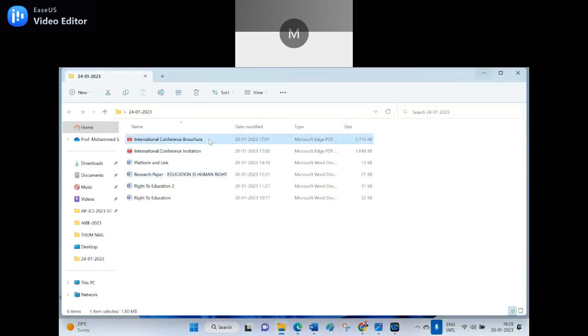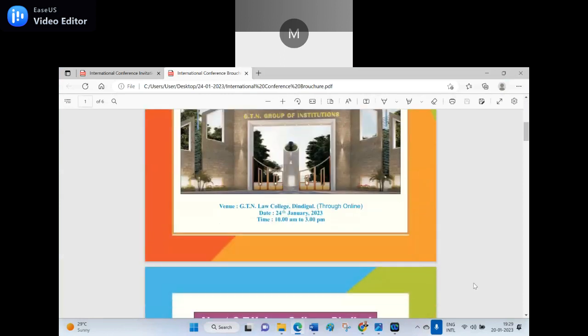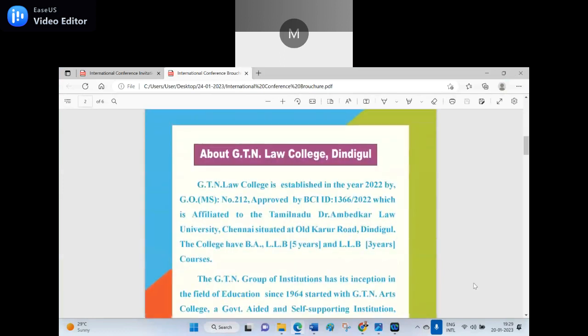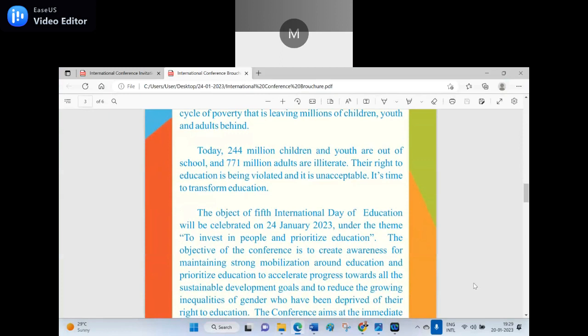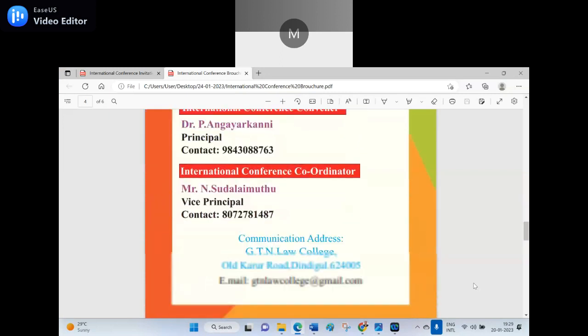I don't know how many people know this. Actually, I thought of making it, but I was too busy in my teaching because I have 4 courses to teach. I am the dignitary, this is JTN College of Institutions, and these are the speakers. In the first session, my turn is 10 o'clock to 11 o'clock, for me it is 7:30 to 8:30 here.